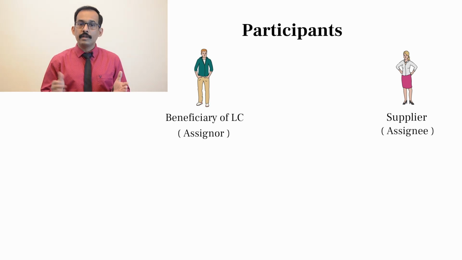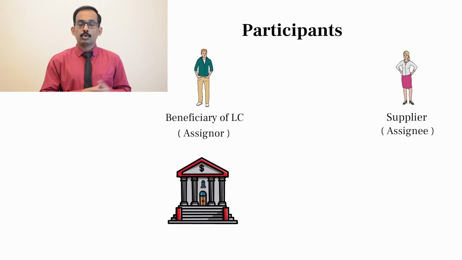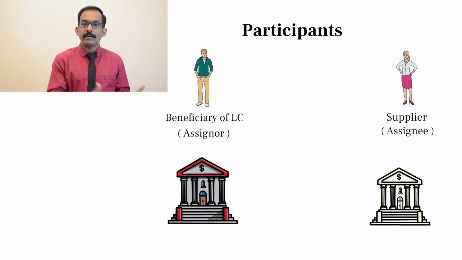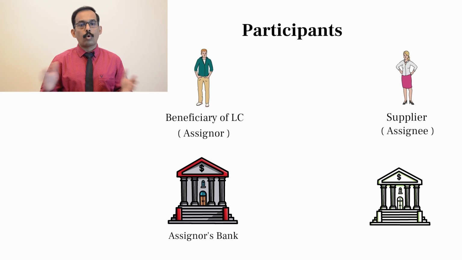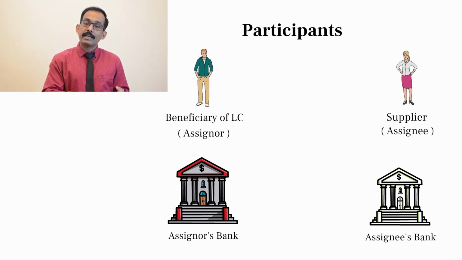And this instruction is transmitted through their respective banks. So the assigner's bank and the assignee's bank are also participants of such a process. So the four participants involved are assigner, assignee, assigner's bank and assignee's bank.